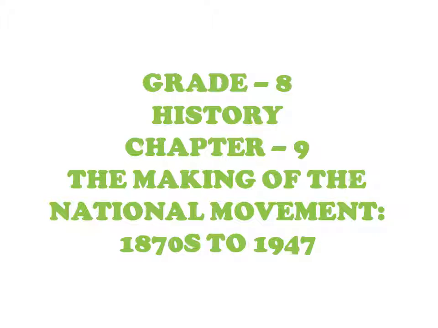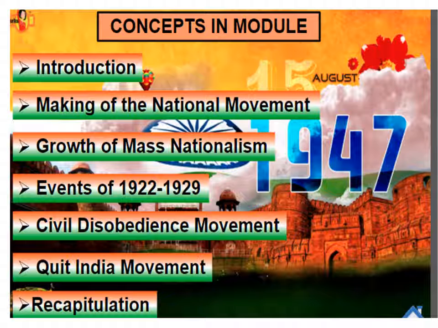So the year is between 1870s to 1947. We are going to see about the making of the national movement, growth of mass nationalism, events of 1922 to 1929, civil disobedience movement, and quit India movement. Up until the civil disobedience movement, let us see in this video, and the remaining topics let us see in the next video session.